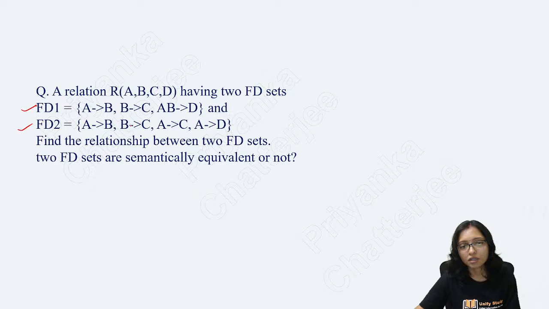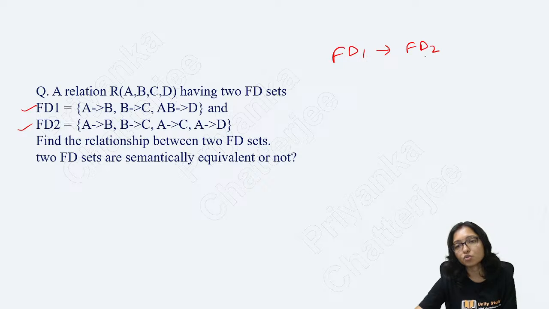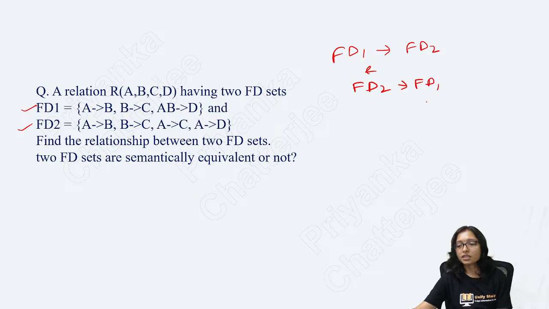Tell me how to find out the equivalence. If from FD1 you are able to find FD2, and from FD2 you are able to find FD1, then they are equivalent. Both are equivalent.